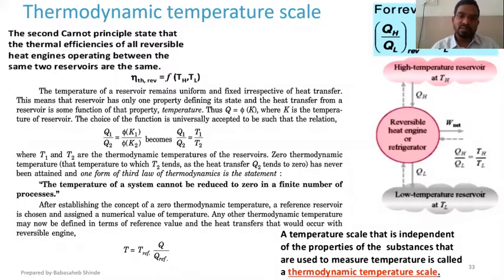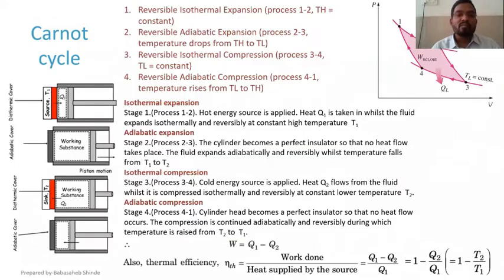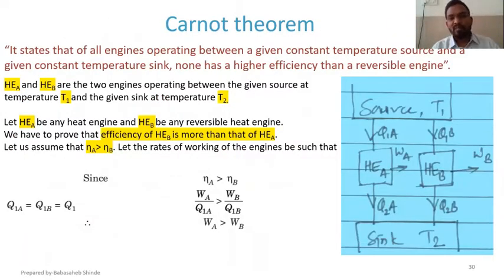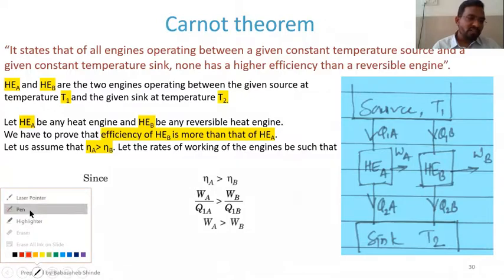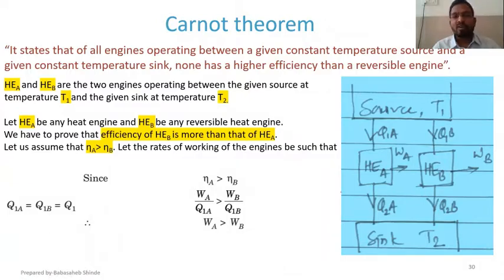After that we talked about the Carnot theorem. So according to the Carnot theorem, if there is a source at temperature T1 and a sink at temperature T2, or T higher and T lower, and across that source and sink there are a certain number of heat engines working, then all those engines are accepting heat from the source, that is the high temperature reservoir, producing some work output and then rejecting some part of that accepted heat to a low temperature reservoir, that is the sink.